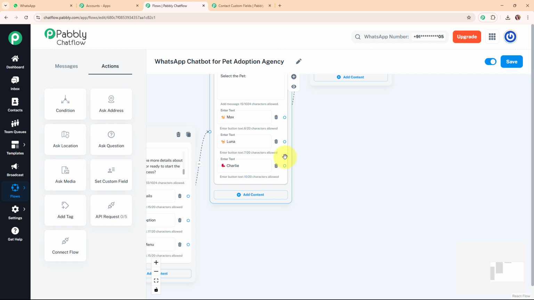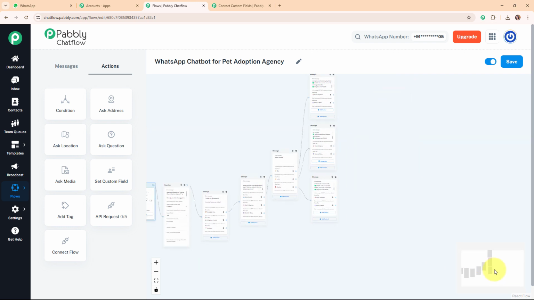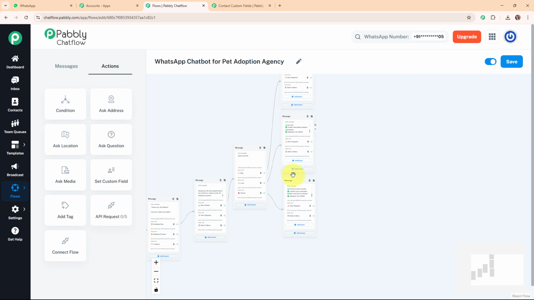Alright, so I'm going to add the text boxes. And here I've successfully added the message boxes for each of the pets with each pet's details, and the quick reply buttons as start adoption and back to menu. Alright, so now here we are going to further set up the chatbot for the start adoption quick reply button.